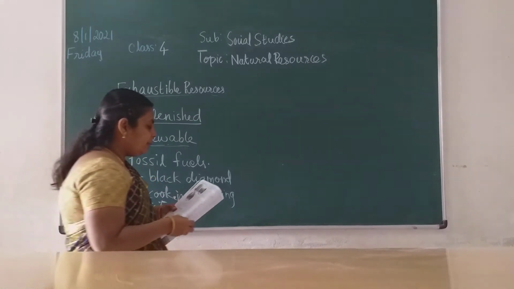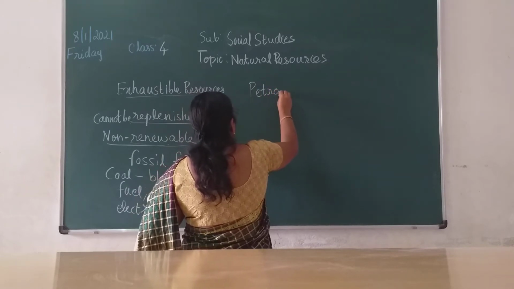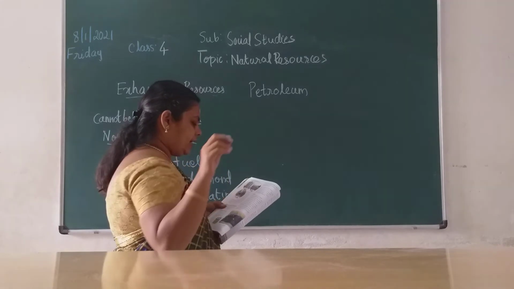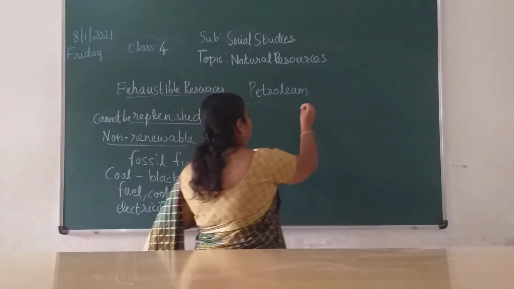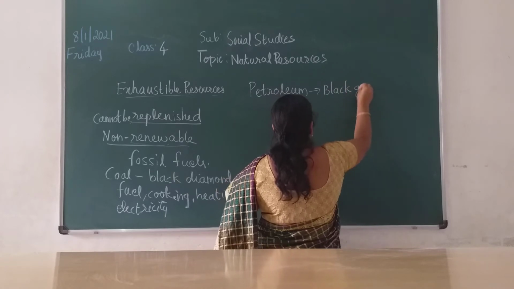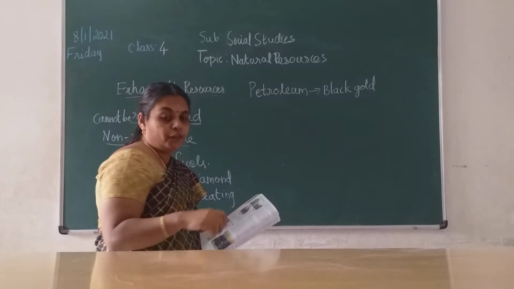Next, coming to petroleum, children. Petroleum is called black gold. It is also a fossil fuel.